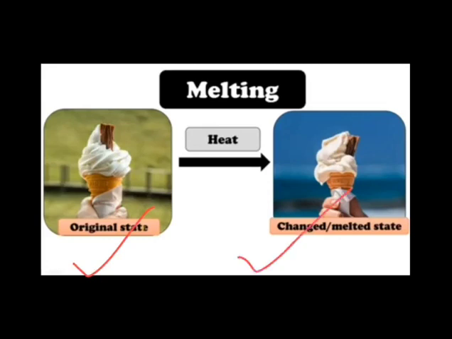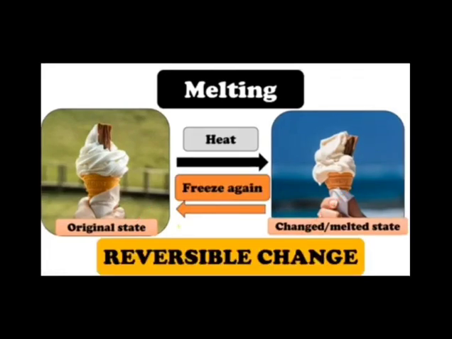So it started melting. Can I get back the original substance? Yes or no? Yes, I just have to freeze this ice cream again and I will get it back. I have to put this ice cream in the fridge and I will get back the original state of this ice cream. So what type of change is this? This is a reversible change, because here the change is temporary.